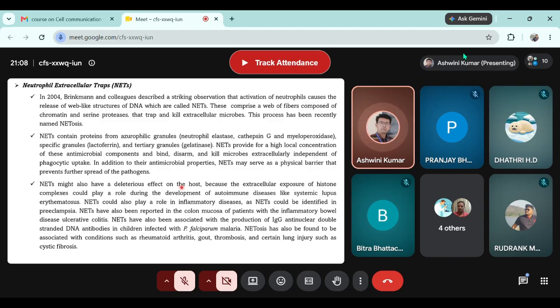But at that particular time, there are only 20 macrophages present around these 100 neutrophils, and this number is not enough to clear off the nets. That means the exposure time of net will be increased, right? Yes.